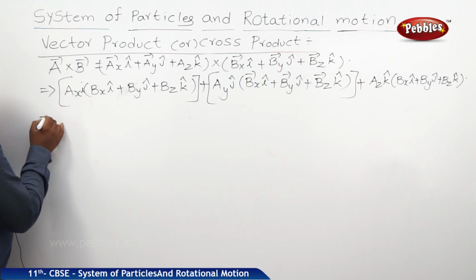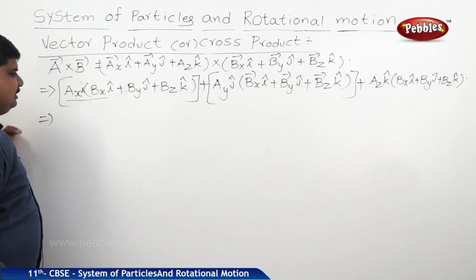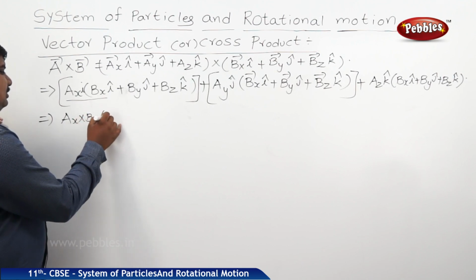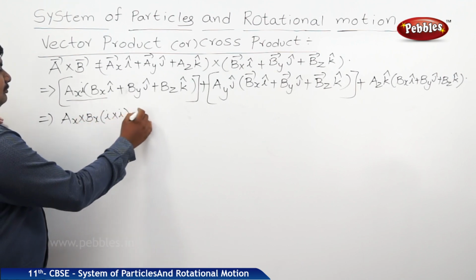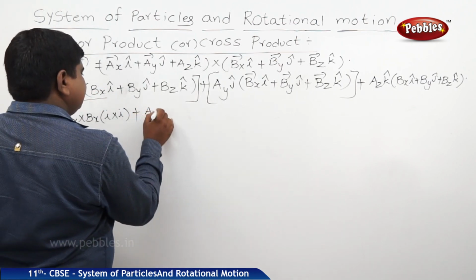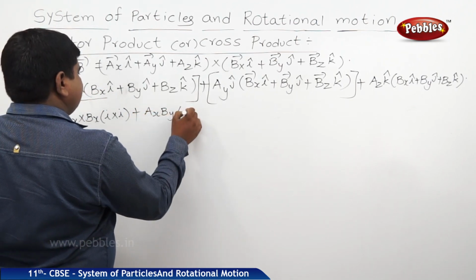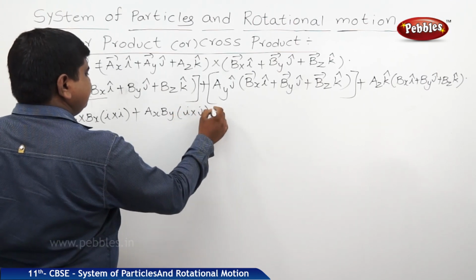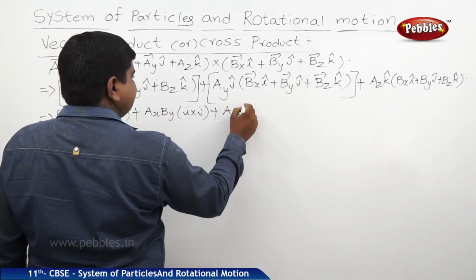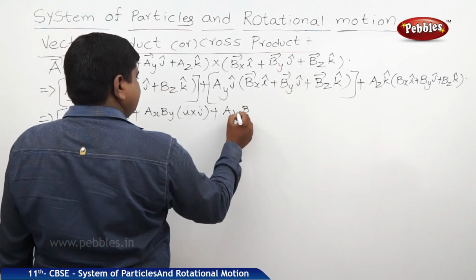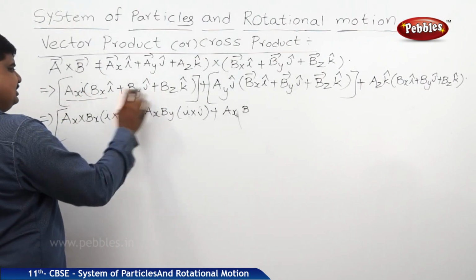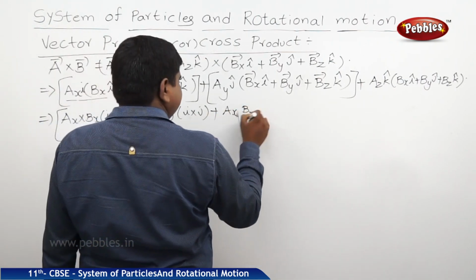So after the expansion, if you see the first term, Ax Bx into i cross i plus Ax By into i cross j plus Ax into Bz into i cross k.